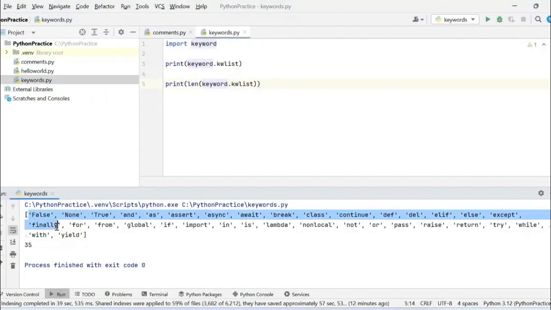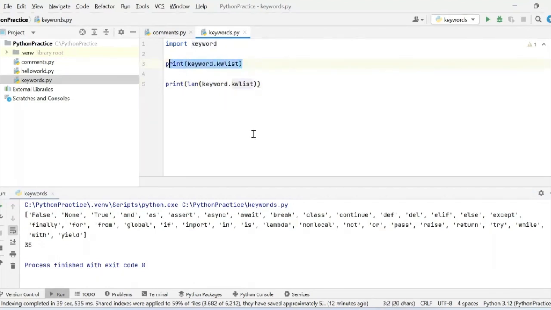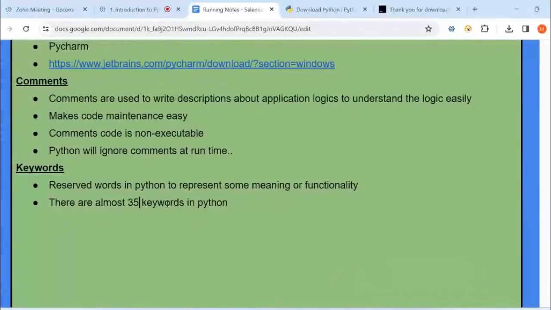So these are the keywords and this is the total number. In this way, you can know what keywords are present in Python. In an interview, every interviewer will ask what a keyword is, how many keywords there are, and what they are, so just write it down. You can try to have them once in your local.